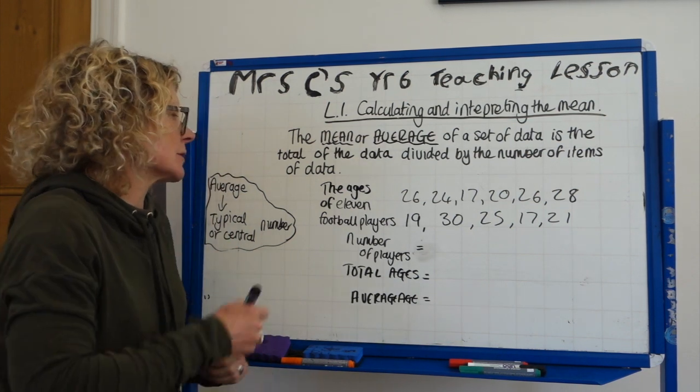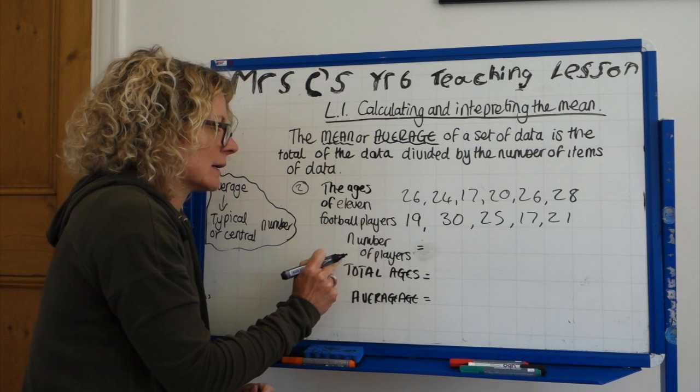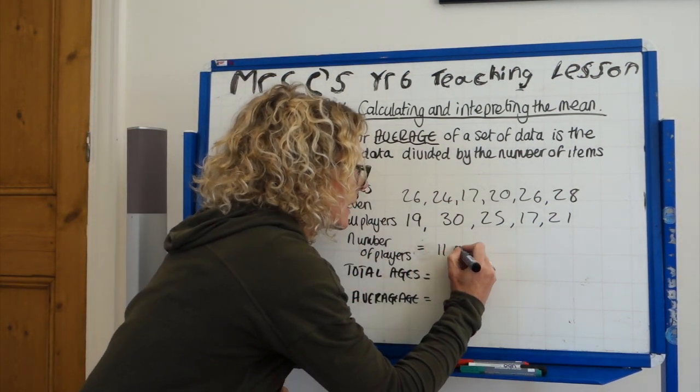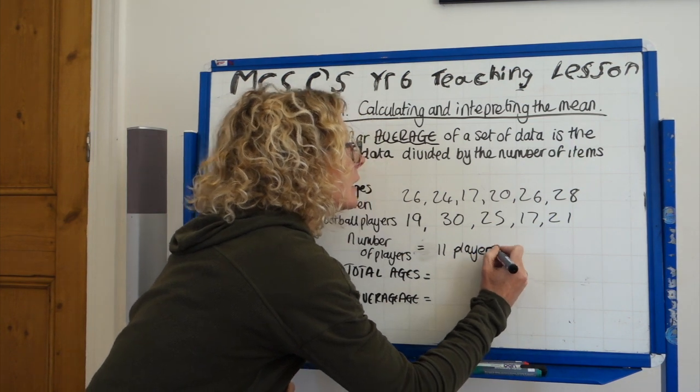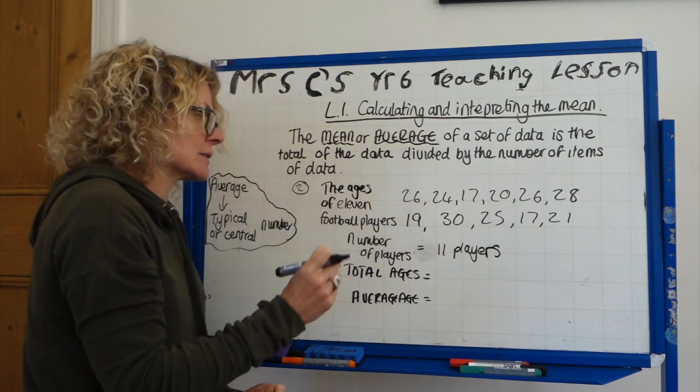Okay, question number 2. The ages of 11 football players. Number of players in a football team, just said it, 11 players. So that's the set of data. There are 11 parts of data, okay?